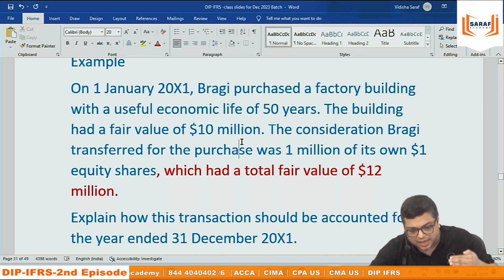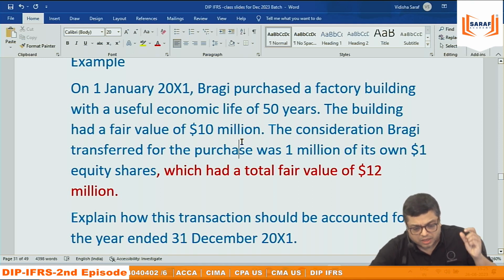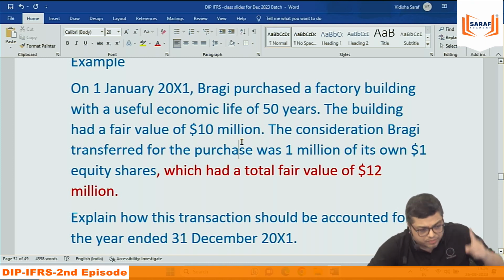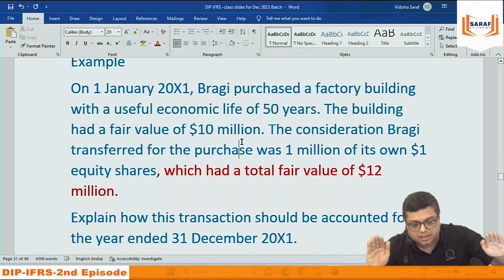So when I will prepare a statement of changes in equity, there in the share capital column, I will add 1 million shares into $1, and the balance 9 million I will add in share premium, securities premium. So in the liability side, share capital will increase by 1 million, share premium will increase by 9 million, that is total 10 million. And in the asset side, the property, plant and equipment is increasing by 10 million, balancing. The assets and liability are equal.